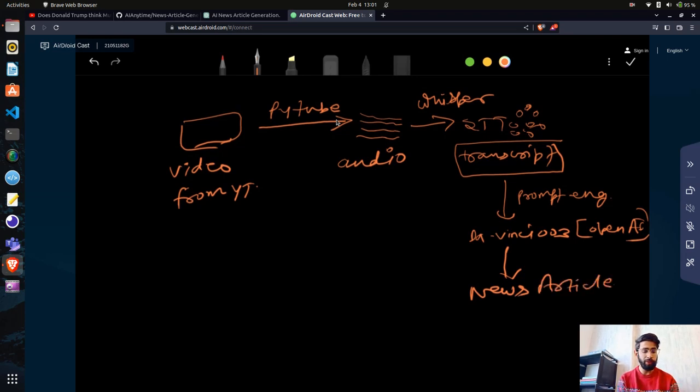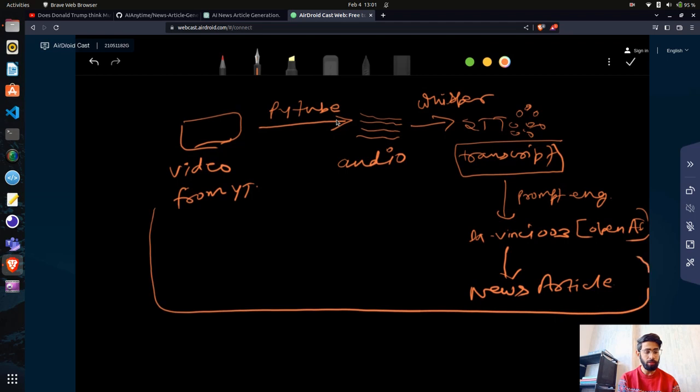So this all will be wrapped inside a UI. We'll use Streamlit, which will have a YouTube link option as an input. We'll give the YouTube link as an input, and then we'll perform all these operations. You see over here, right? We have video, and then we'll use these libraries to get the audio. So input will be video, and the output will be a news article, that will be a TXT file. So let's see how we can build this.